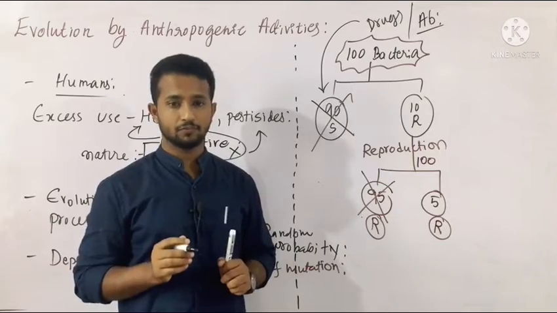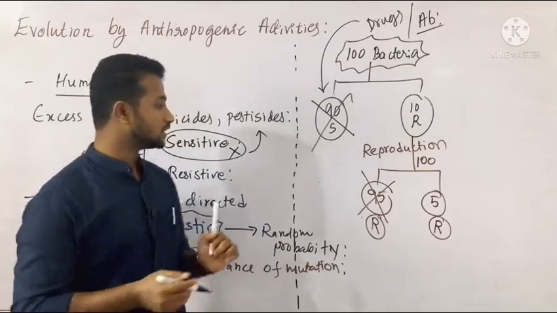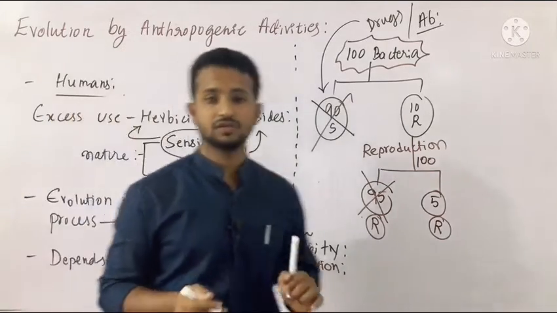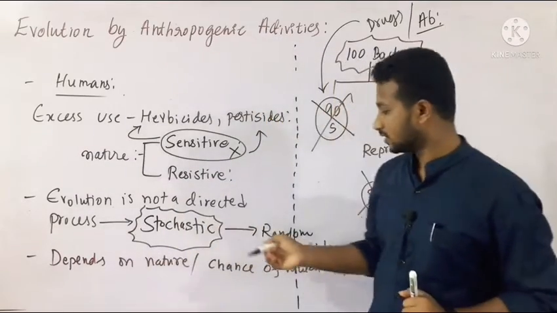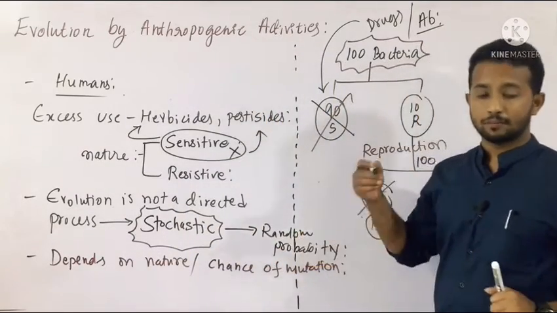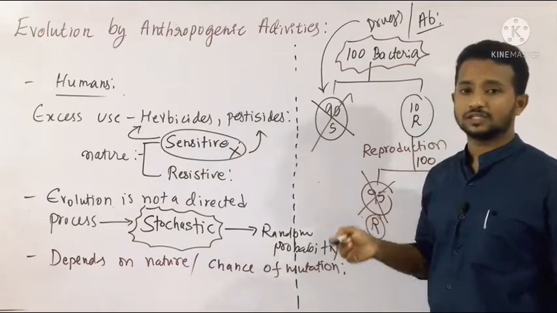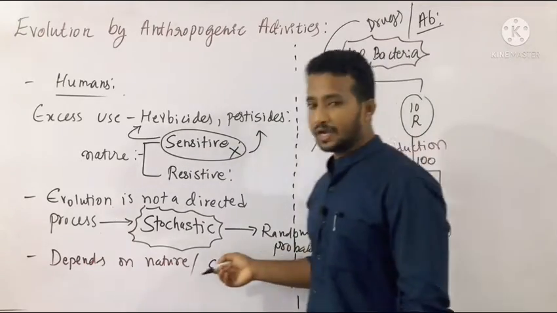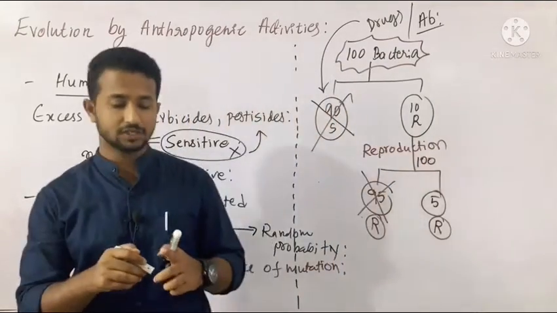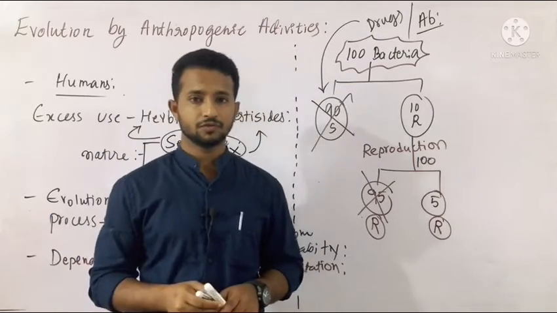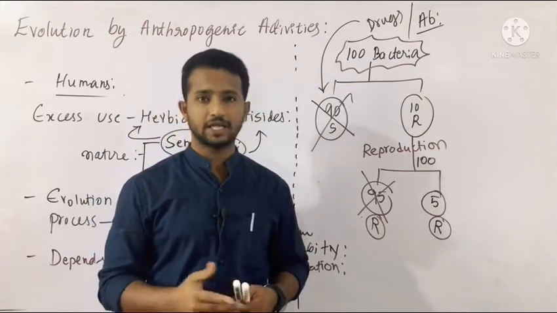Survival of a resistant one takes place within a month or within a year, not in centuries. That we should remember. So this tells us evolution is not a directed process. It is a stochastic process. Stochastic means it is a random probability process. It depends on the chance of mutation and also nature. Nature is responsible for the formation of this evolution. So we'll move towards the next kind of evidence.